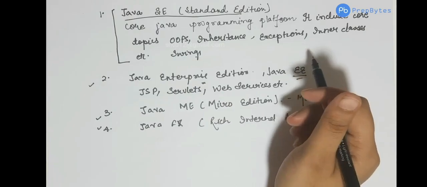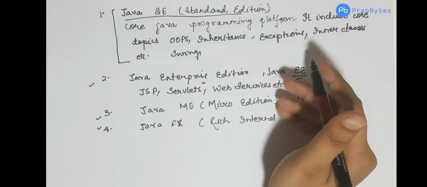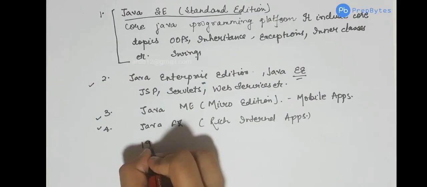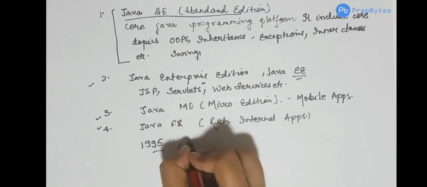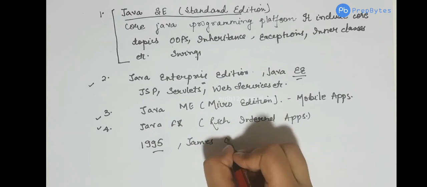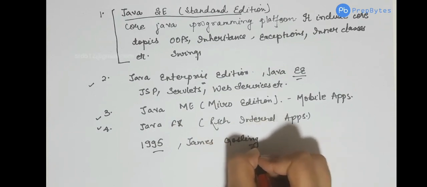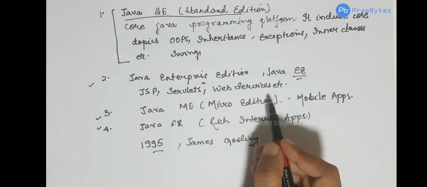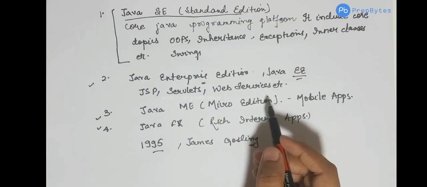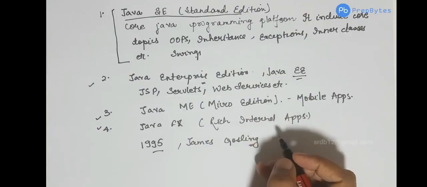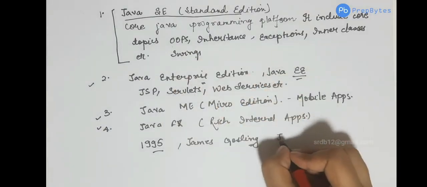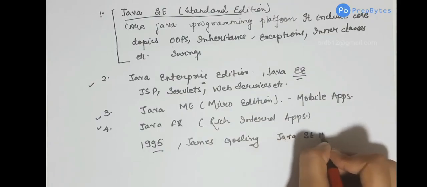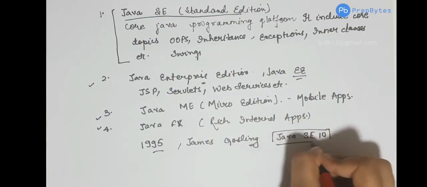So let's try to know a bit about the history of Java. Java was developed in the year 1995 by James Gosling, and there have been several editions since then. If you build any software, you keep on revising the edition and adding new features. There have been many editions, the latest one being Java SE 10. This is the latest stable Java release.